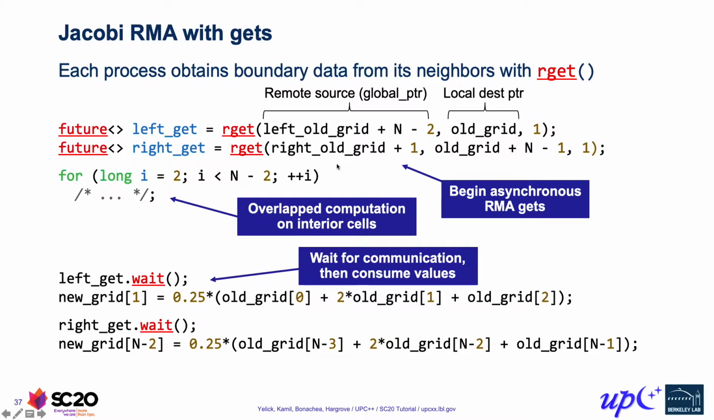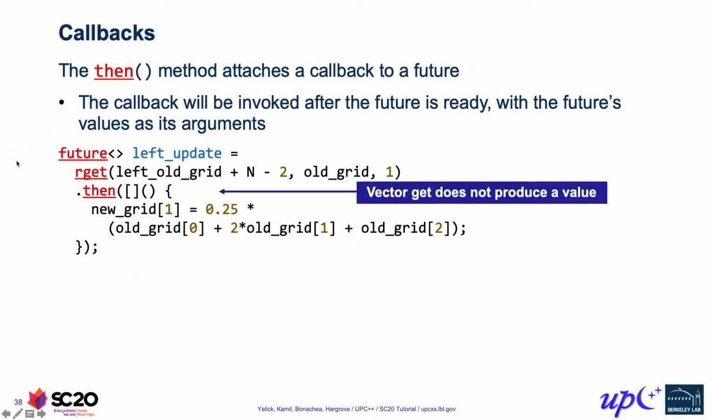With this version of the code, we're launching our asynchronous operation at the beginning of our iteration, and then we do the wait for it and the dependent computation at the end of our iteration. There's actually a better way to express this dependency, which is to use a callback to attach the computation directly to the result of the rget. So let's take a look at how to do that.